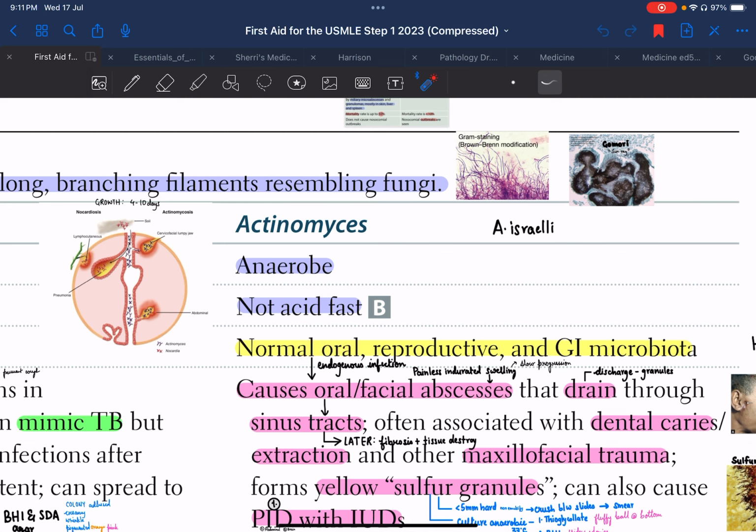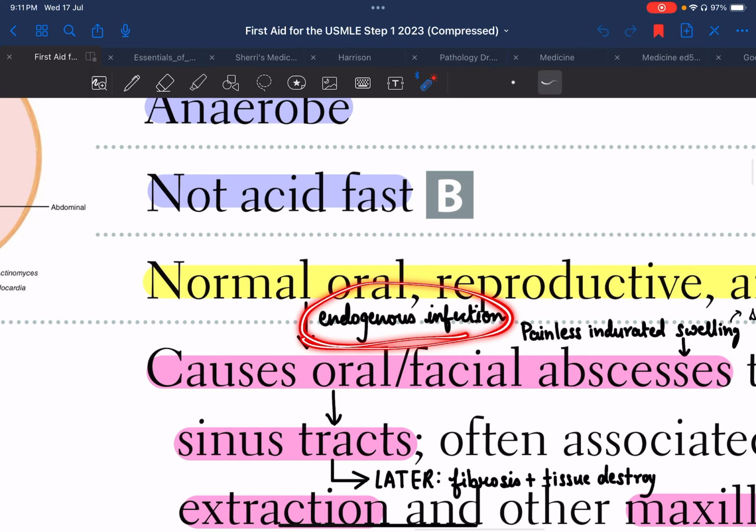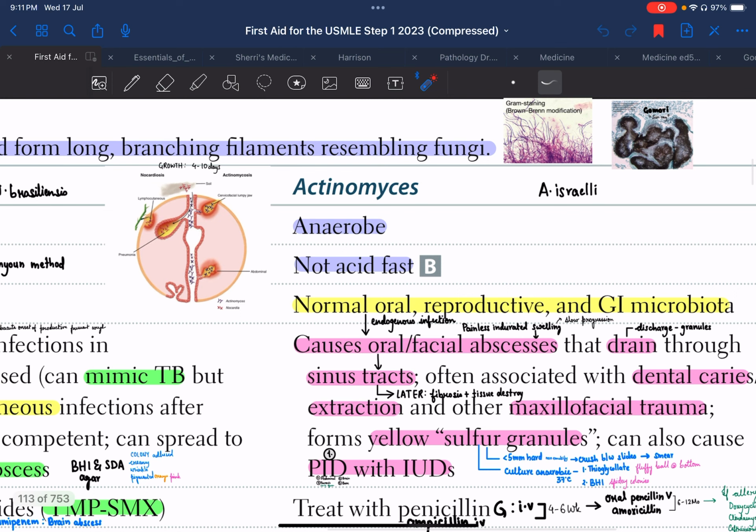Now, how does Actinomyces cause infection within the human body? It basically causes endogenous infection, meaning that these Actinomyces are already present in the normal flora. If there is any aberration which predisposes the inside of the body to these Actinomyces, infection will take place.